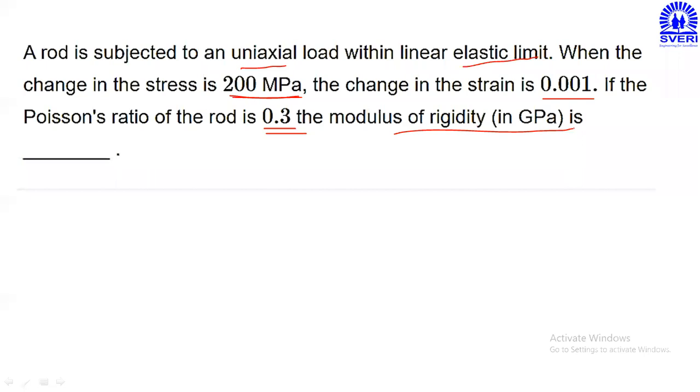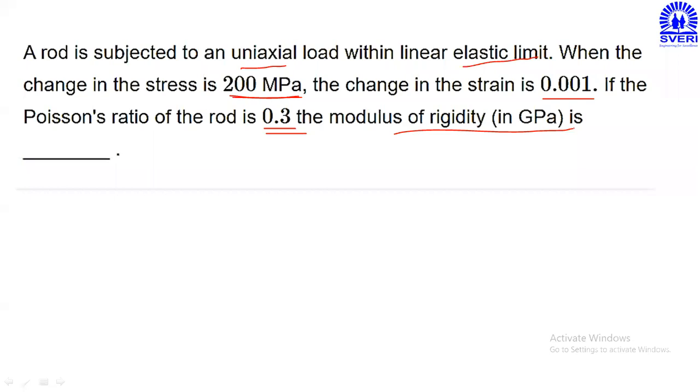Now please tell me, if I take the ratio of linear stress upon linear strain, for which elastic constant is this definition applicable? Capital E, capital G, or capital K? Yes, capital E. Linear stress upon linear strain is called the modulus of elasticity or Young's modulus. Yes, correct, capital E. So here I can calculate the E value very easily.